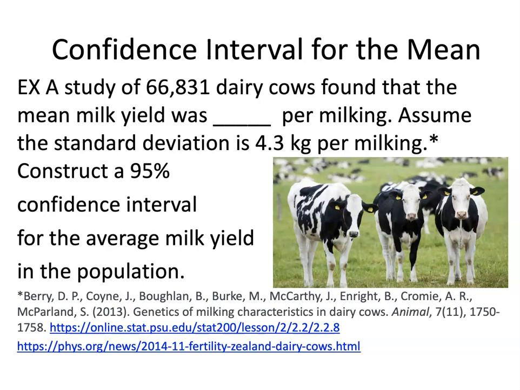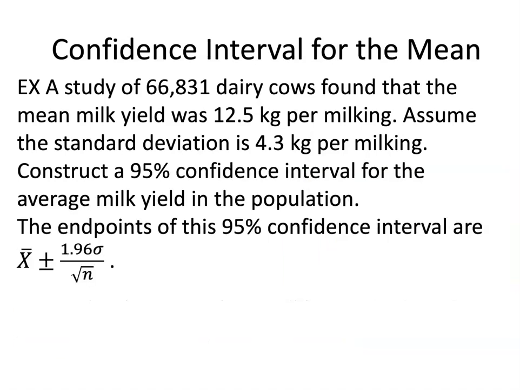A study of 66,831 dairy cows, yes, these are real data, found that the mean milk yield was, what do you think? What do you think the average dairy cow produces per milking? How much milk? Turns out it's 12.5 kilograms, which is about 3 gallons, or roughly 12 liters. Assume the standard deviation is 4.3 kilograms per milking. Construct a 95% confidence interval for the average milk yield in the population.